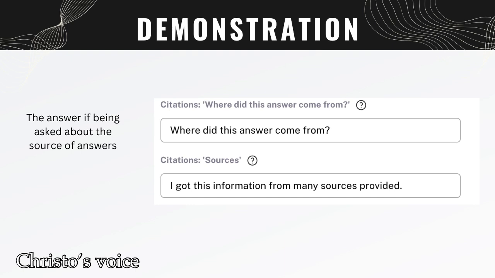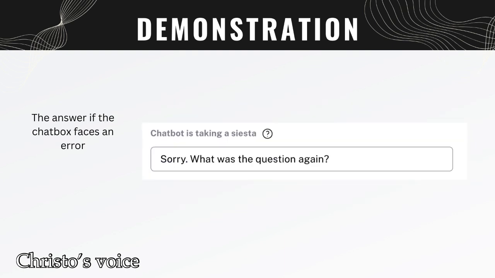Next, when the bot is being asked about the source of the information, the bot would give a response of, I got this information from many sources provided. This is to get a more natural response from the bot. And to stay on the theme of natural responses, when the bot does not understand what is being asked, we program the bot to ask back about the question. The bot would reply with, sorry, what was the question again? And we program this to make it seem that the bot is listening to our questions.